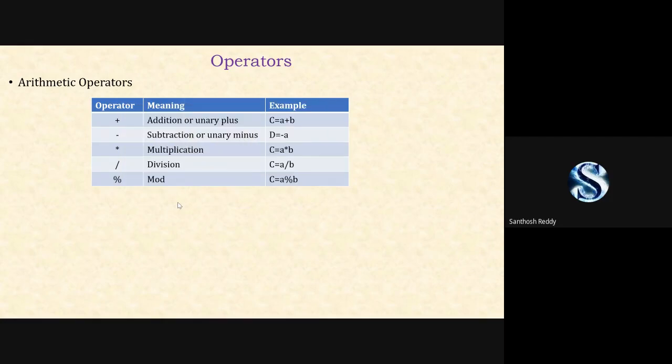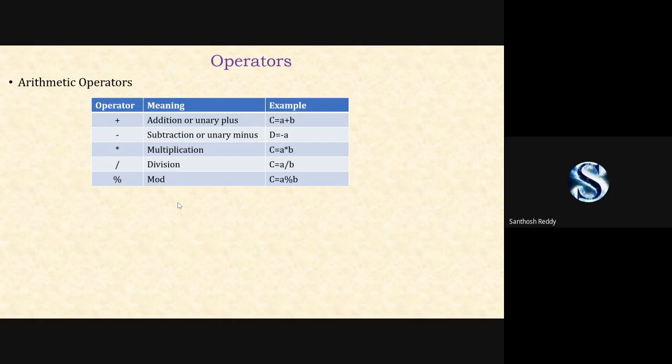In the operator column, you can check the different operators. In the center column, you have the meaning of the operators. And in the third column, you have the example of that particular operator. You can check it out here.